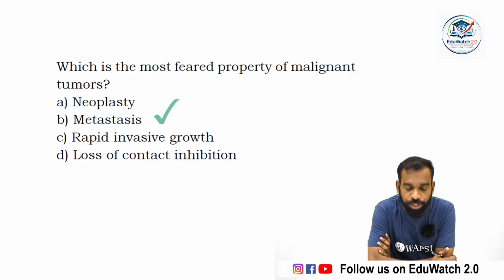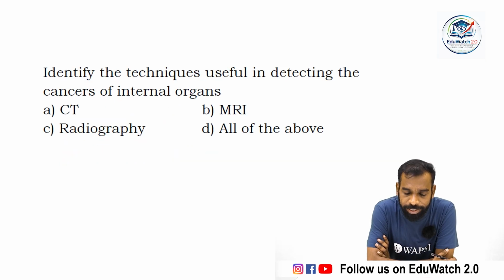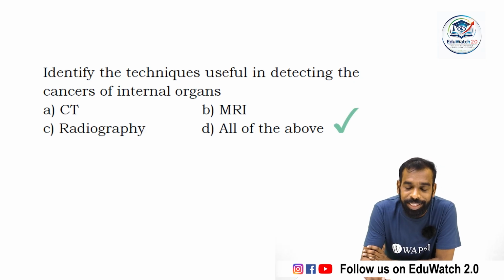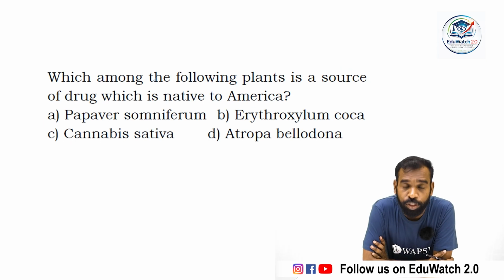Next question. Identify the techniques useful in detecting cancer of internal organs. First one, CT scan. Second one, MRI scan. Third one, radiography. And fourth one, all of the above. The correct answer is all of the above. All these are techniques: CT, MRI and radiography, otherwise called X-ray, etc., used for detecting cancer. Move to the next question.